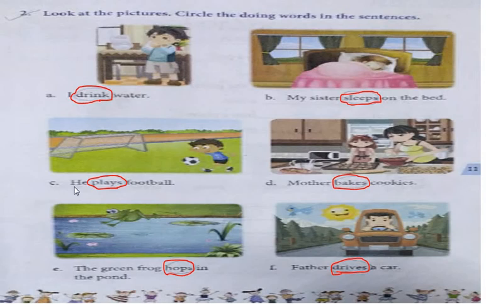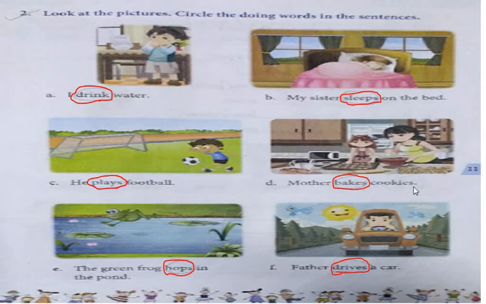Now number C. He plays football. So plays is a doing word. See in the picture, that boy is playing with a football. This picture is in your textbook. Again I am reading this sentence. He plays football.